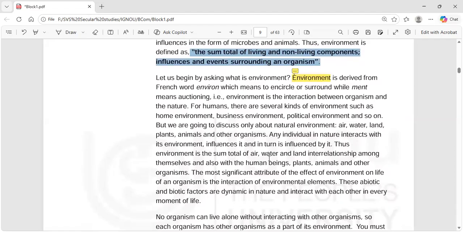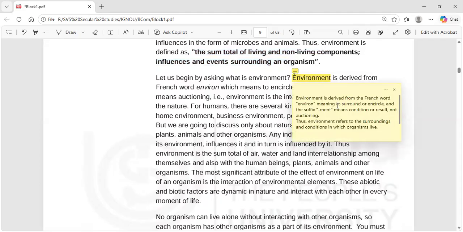Let us begin by asking, what is environment? Okay, there is a confusion on the statement, so I will first say what I have written down. Environment is derived from the French word environ, which means to surround or encircle, and the suffix ment means condition or result.